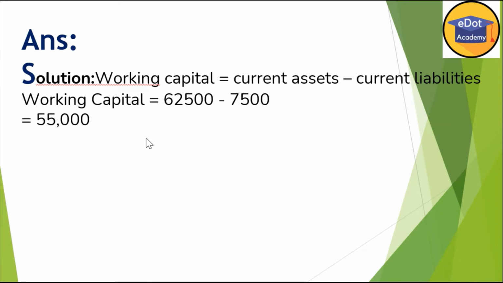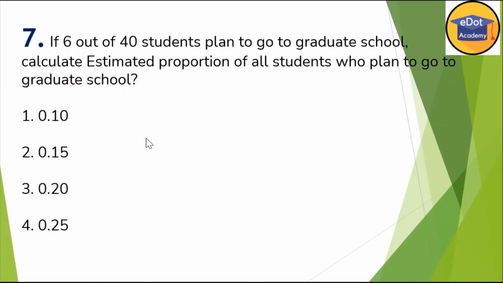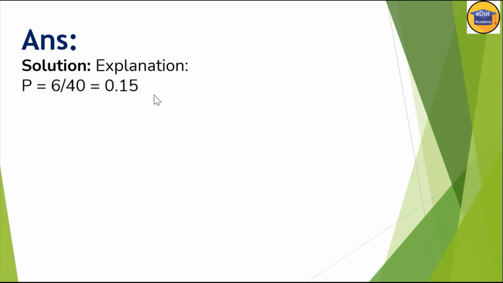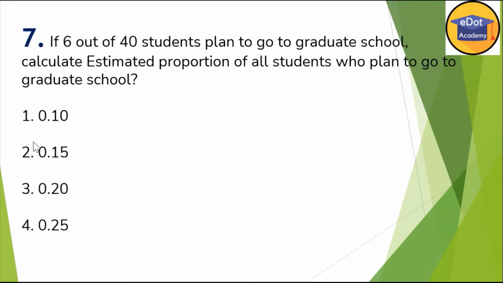Okay, now moving ahead, we'll take a different question here. 6 out of 40 students plan to go to graduate school. Calculate the estimated proportion of all students who plan to go to graduate school. So here it is a question of direct probability. You know probability is the total number of favorable outcomes divided by the total number of outcomes. So 6 divided by 40. If you divide 6 by 40, we are getting 0.15. So 0.15 is the answer. Then option 2 is correct here.